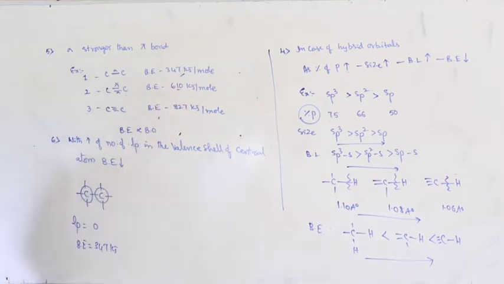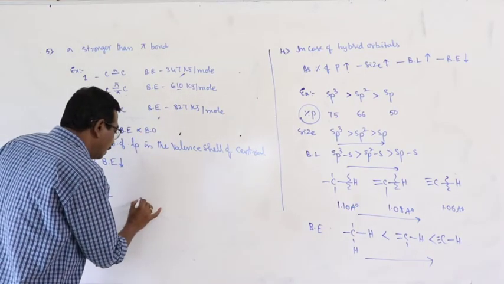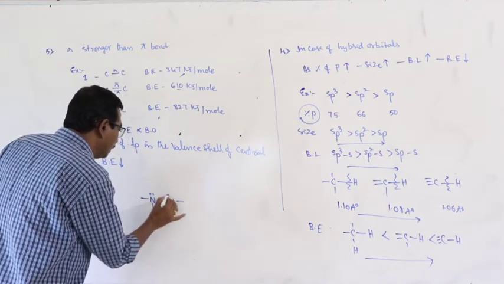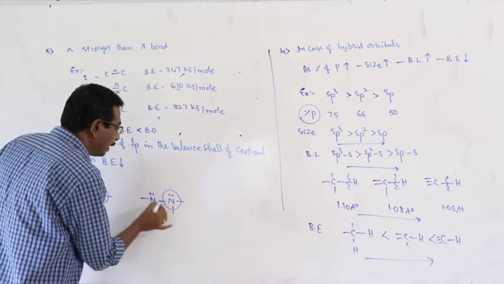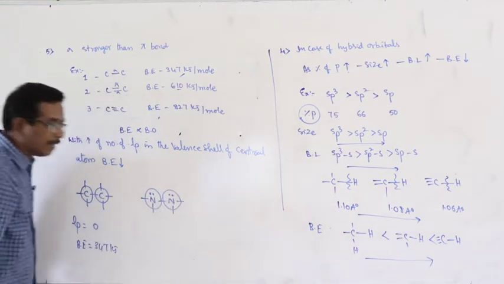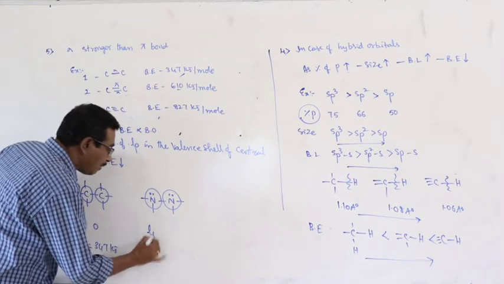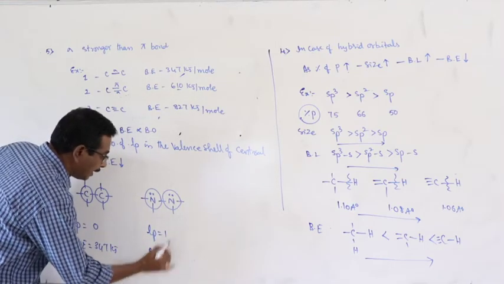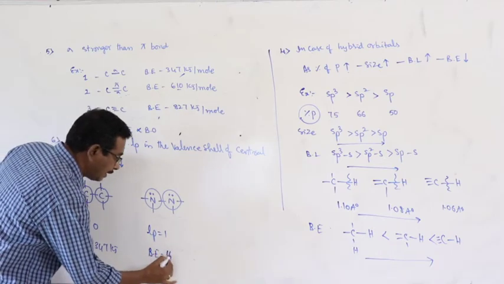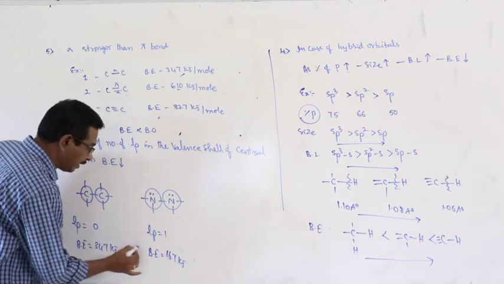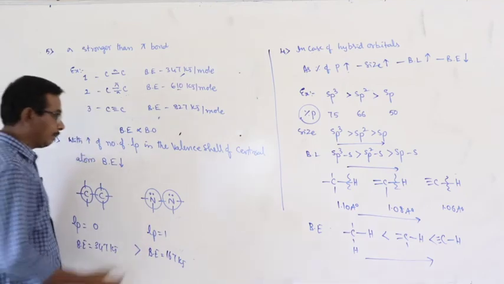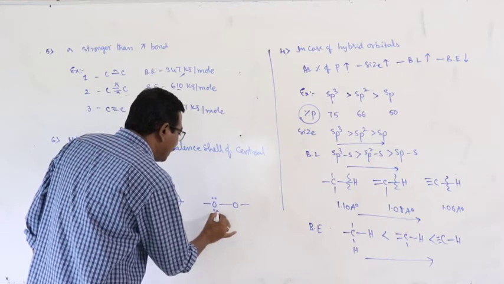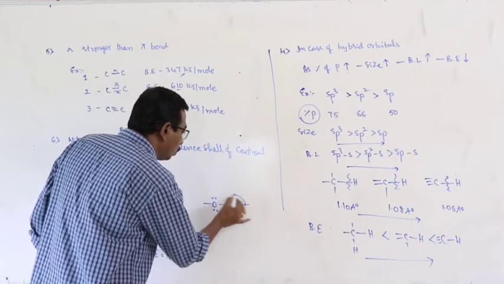Okay, now next, the second one. This is hydrazine. In hydrazine, there is a lone pair in the valence shell of each nitrogen atom. The number of lone pairs at each nitrogen atom is equal to 1. Therefore, bond energy is equal to 167 kilojoules. Here 347, here 167. And in case of hydrogen peroxide, at each oxygen atom there are two lone pairs.